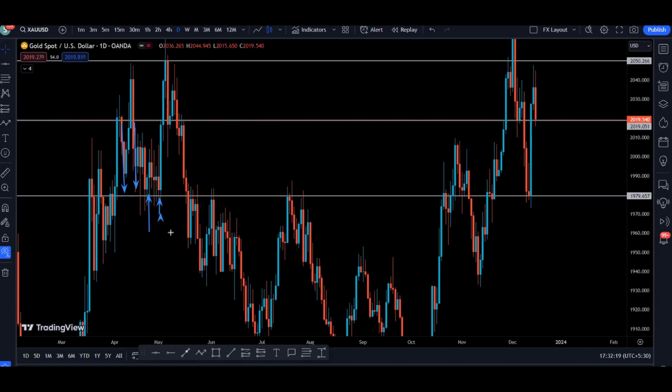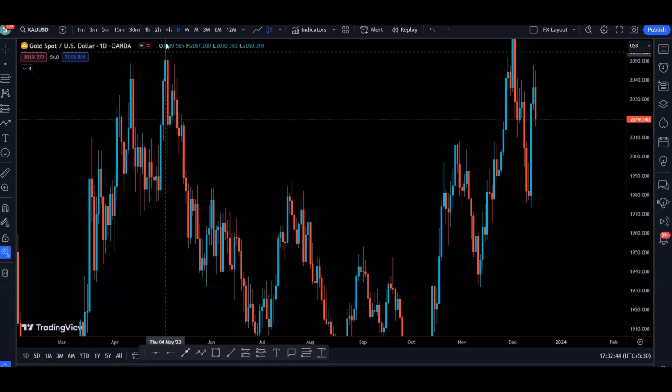We can see here that the price came down, found support, and we have a lot of rejections here. Basically we found support in this area, resistance, and we found support. So if the price breaks this level, there is a higher probability price is going to come to this level. That is something I see to the downside. Otherwise we are going to go to the upside. We will find more detail on the lower time frames.